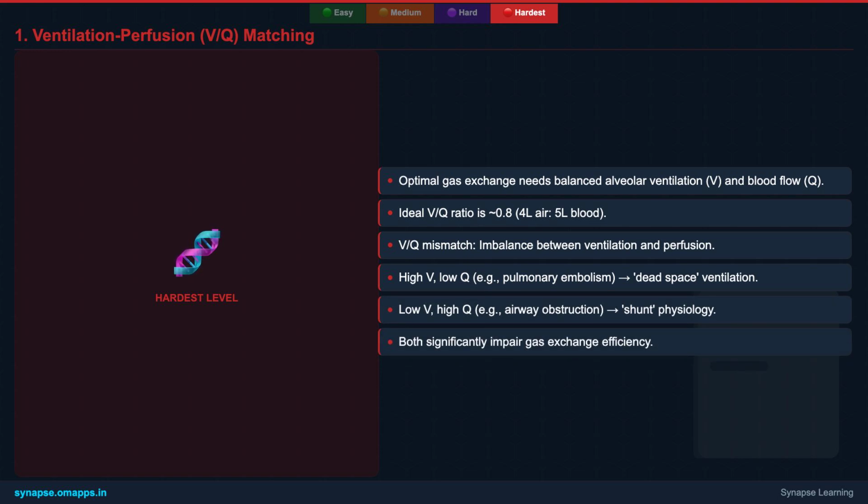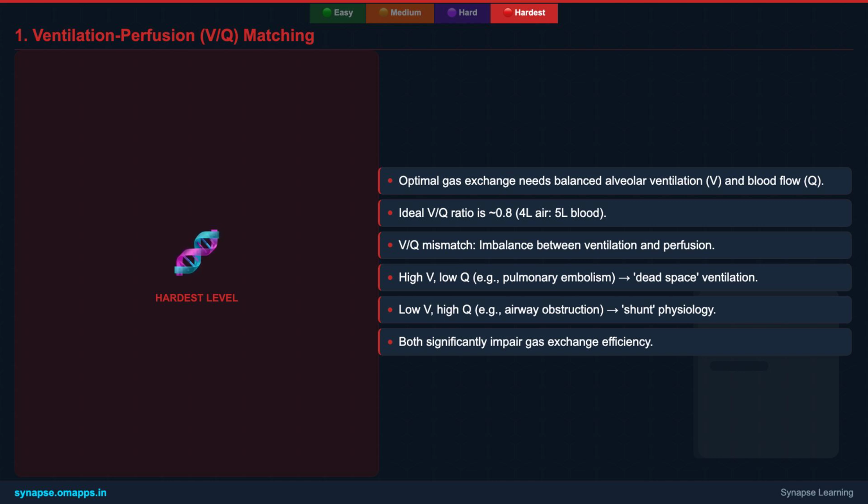Optimal gas exchange relies on a precise balance between alveolar ventilation, which is the air reaching the alveoli, and pulmonary blood flow, the blood perfusing the capillaries around them. The ideal VQ ratio is approximately 0.8, meaning for every 4 liters of air, about 5 liters of blood pass through. A VQ mismatch occurs when this balance is disrupted, for instance, if ventilation is high but perfusion is low,